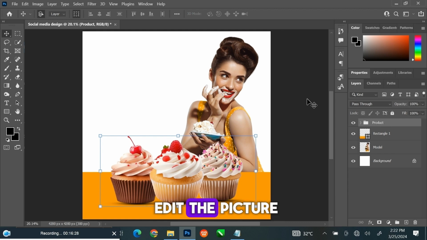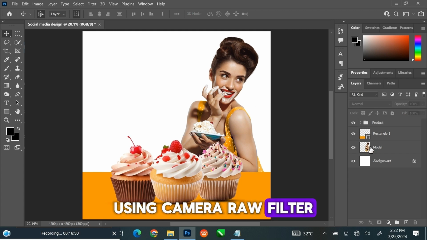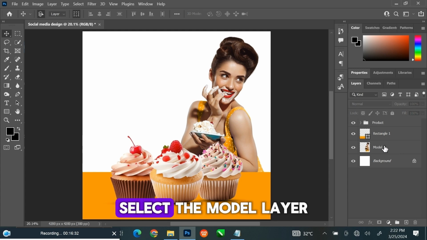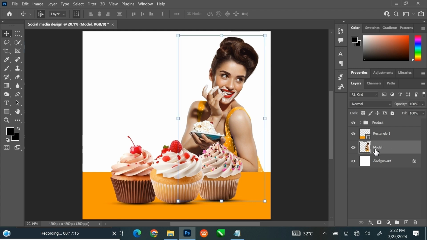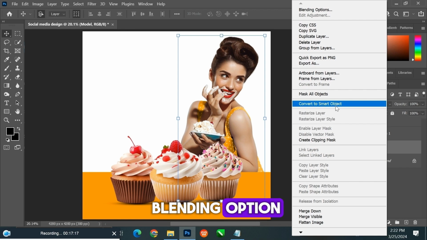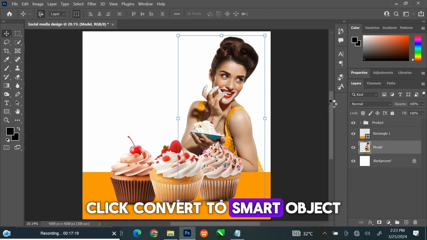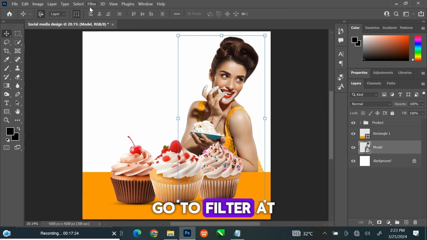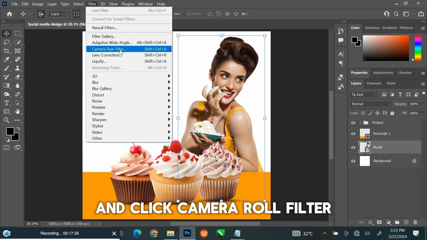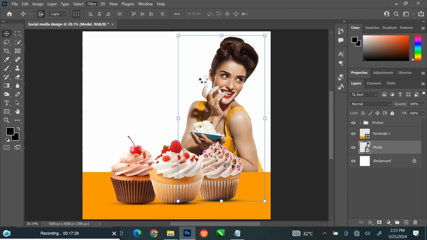We are going to edit the picture using Camera Raw filter. Select the model layer. Right-click to open blending option. Click Convert to Smart Object. Go to Filter at the menu bar and click Camera Raw filter.